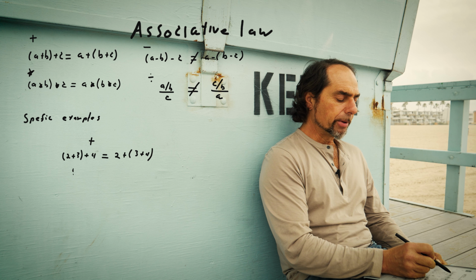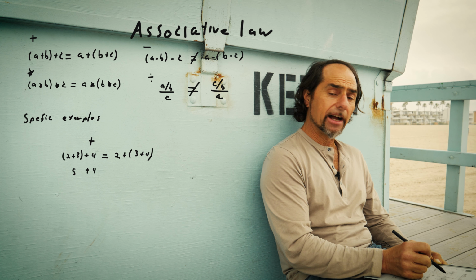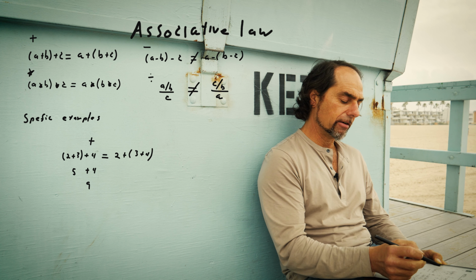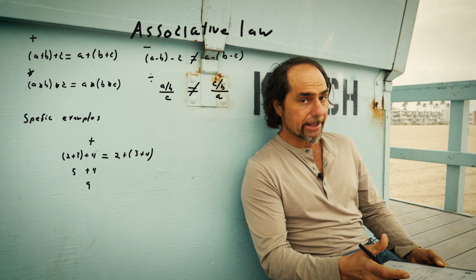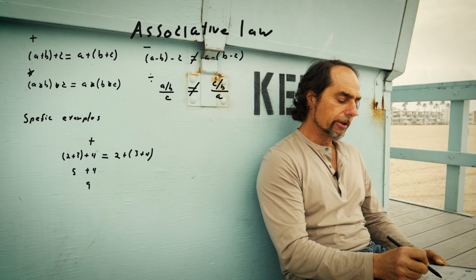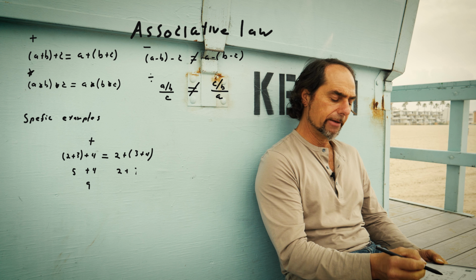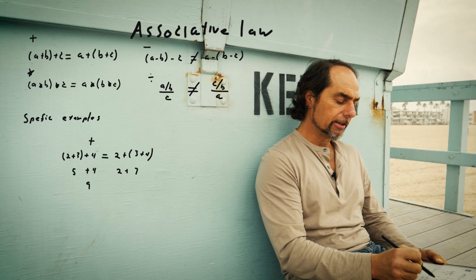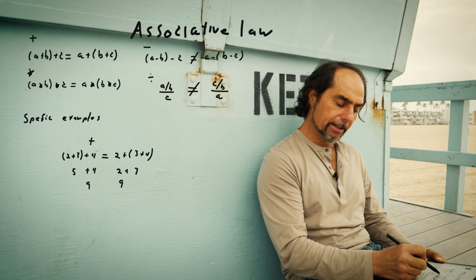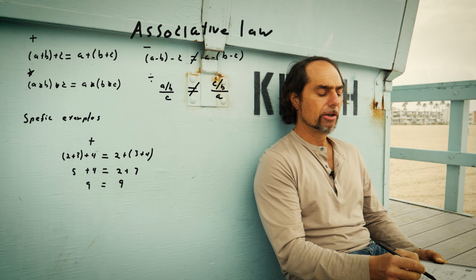So then we get 2 plus 3 is 5, plus bring down the 4. Well, 5 plus 4 is 9, all right? Let's jump to the right side before we write the equal to prove to ourselves that it holds. Therefore, 2 will bring down, plus 3 plus 4 is 7, all right? 2 plus 7 is 9. Let's look at it. 9 equals 9. Wonderful. The associative law over addition holds.